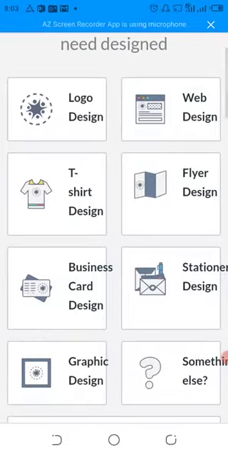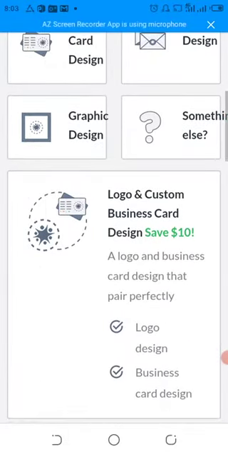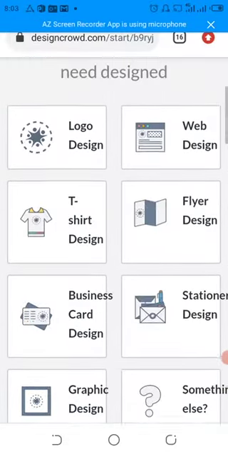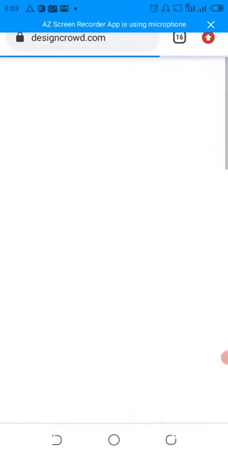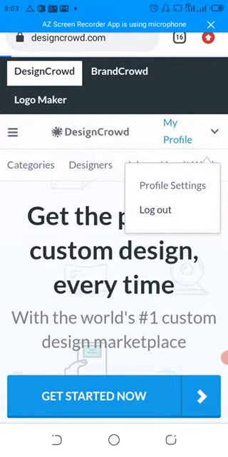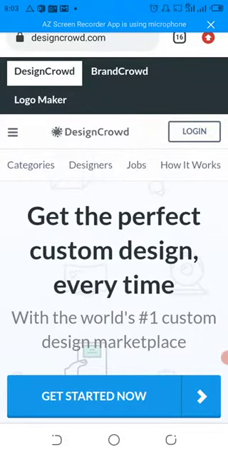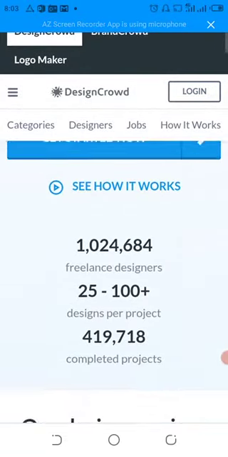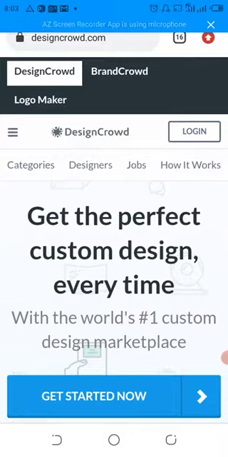What design do you need? You can choose. But before that, I'm going to show you how you can log in. So, if you are new, just click on get started.